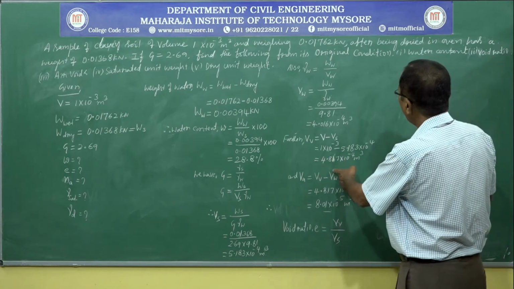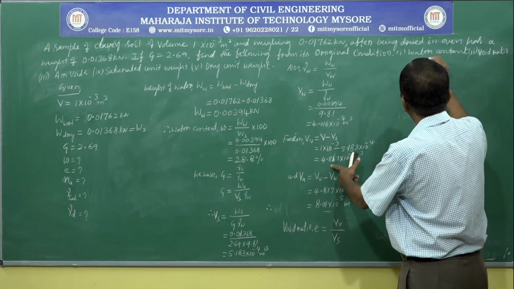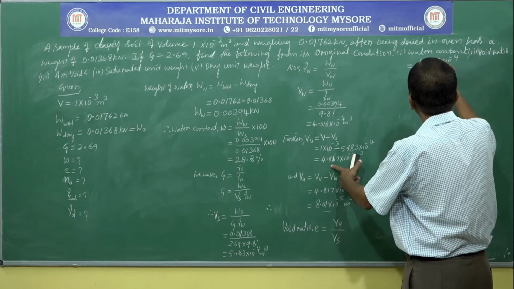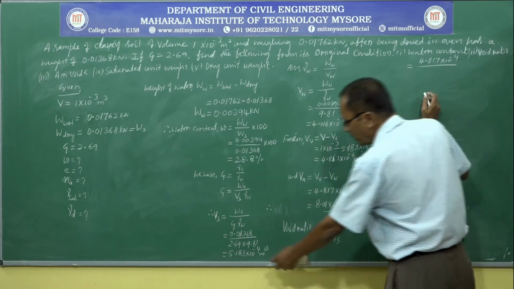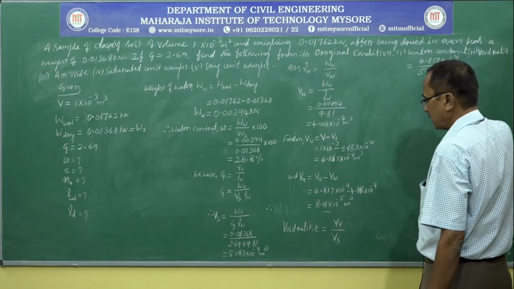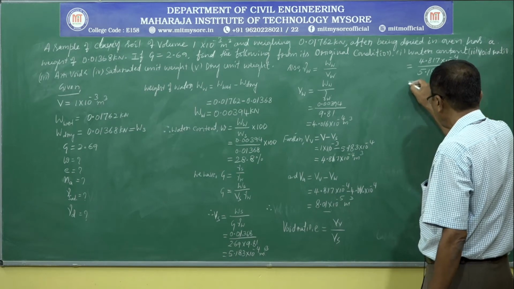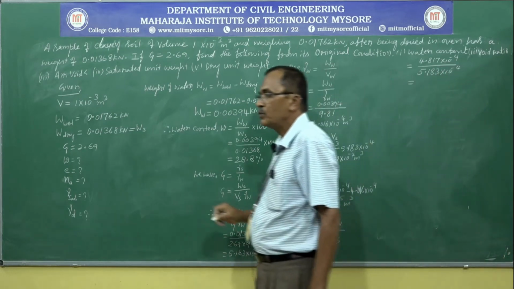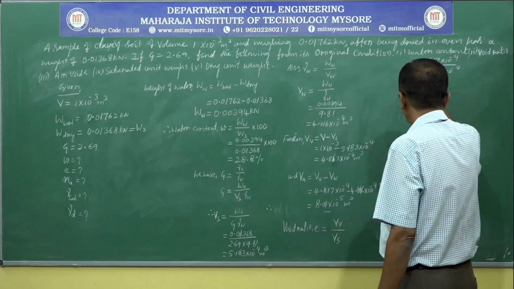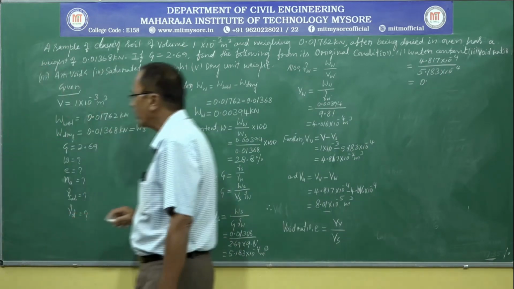We have volume of voids 4.817 into 10 power minus 4 divided by volume of solids, 5.183 into 10 power minus 4. We will get void ratio. So void ratio is equal to 0.929.